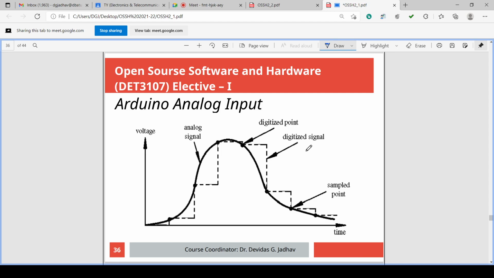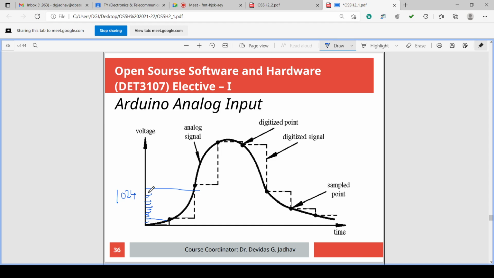So what is Arduino analog input? There are 256 combinations because there are 8 bits for analog. No, 10 bits for analog. So there will be 1024 combinations, 2 raised to n. So these levels are totally 1024 levels, 0 to 1023. So this voltage will be divided into total 1024 different levels.